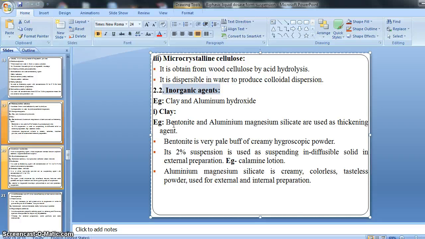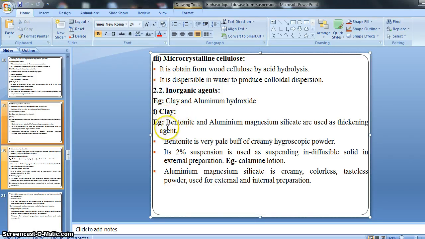Clay and aluminum hydroxide are the most popular inorganic agents which are used as thickening agents, right? For improving the viscosity of our dispersion media or vehicle, we can use inorganic agents like clay and aluminum hydroxide. So first start with the clay.